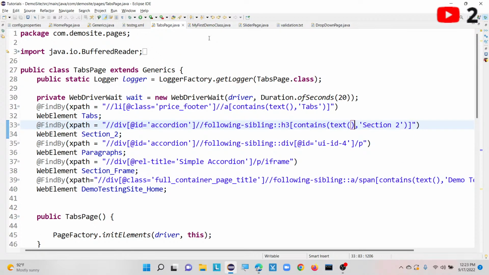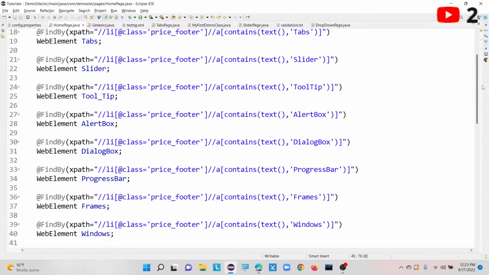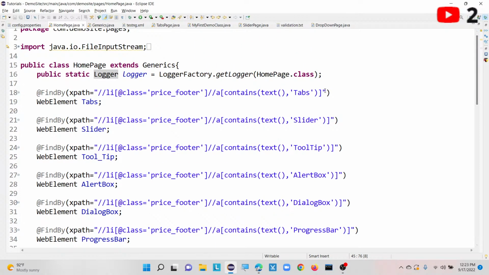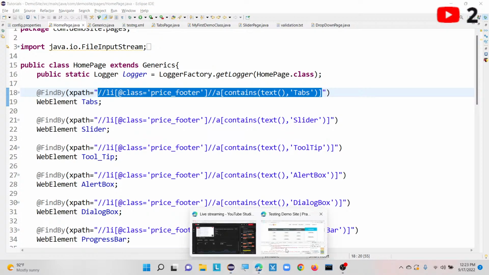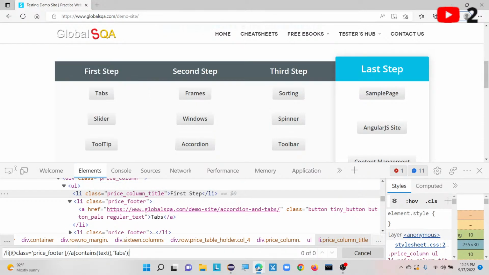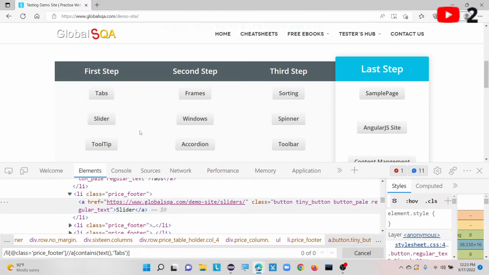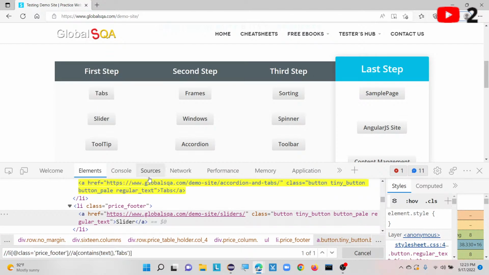Here I have already captured it in my home page. I have already defined the XPath for that tabs link. Let me inspect and go to the website. You can see this is for tabs. Likewise, I have taken XPath for all the list items which are in the form of link text.